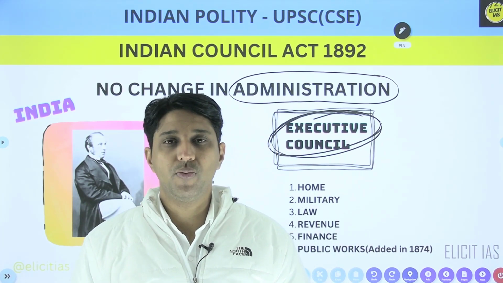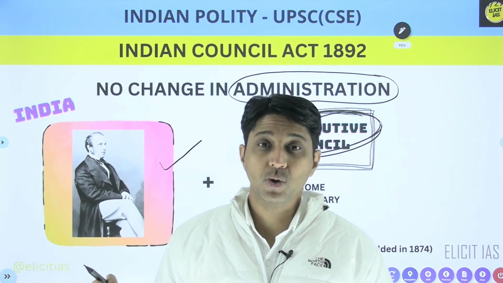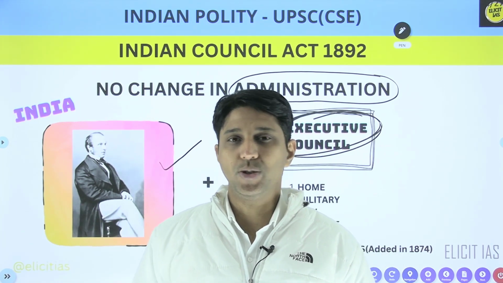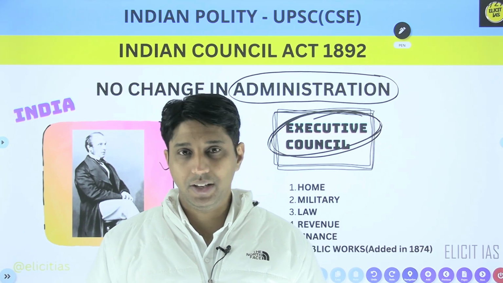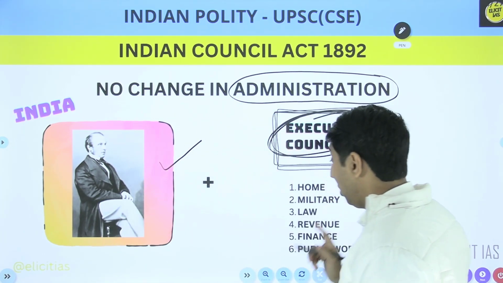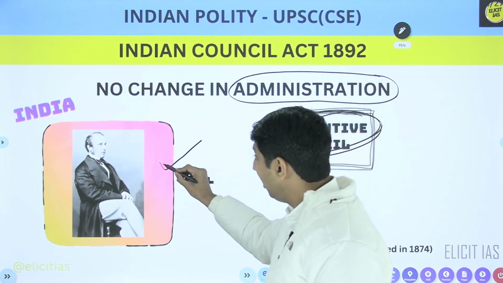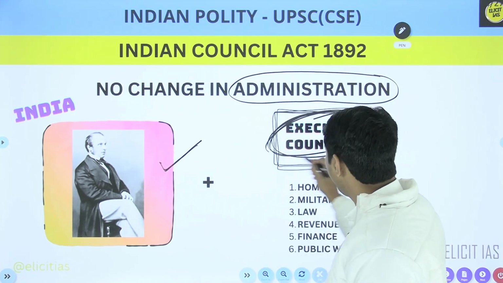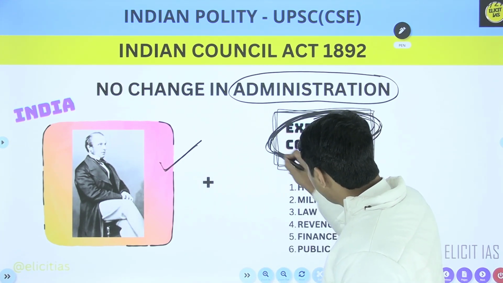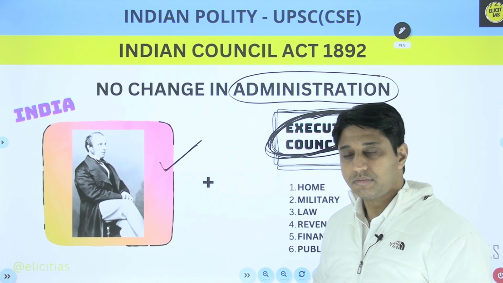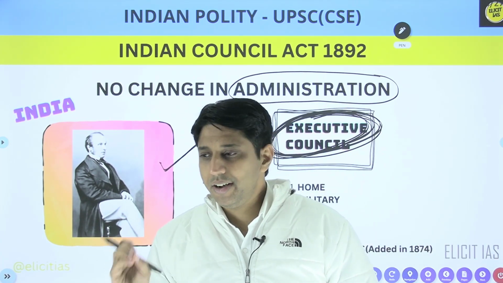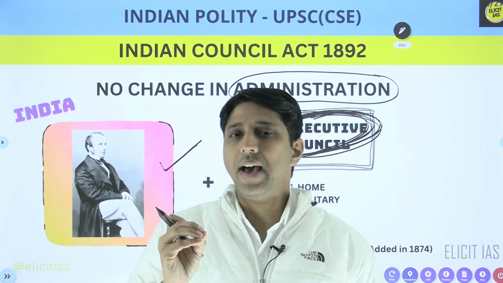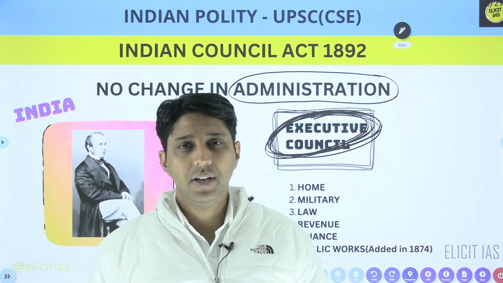No important portfolio is given to the Indian members, who were very close to the Viceroy and nominated by the Viceroy. So remember, my dear friend, the law is made by the Viceroy and the Executive Council, but there was no Indian, or I can say that Indians are not playing an important role in making the law.